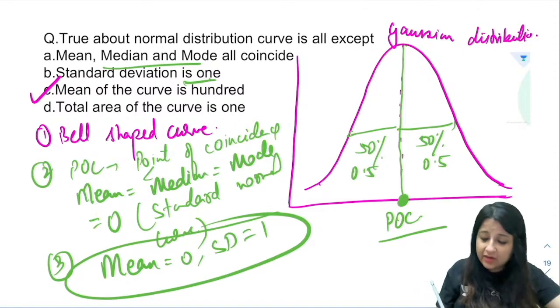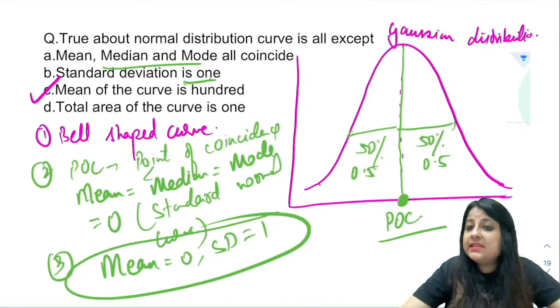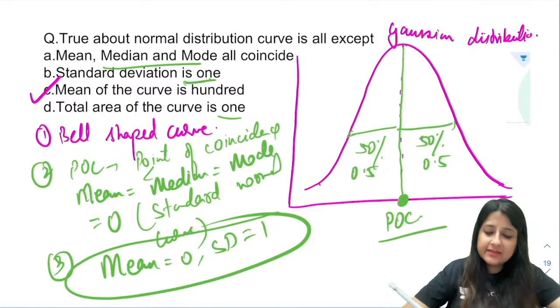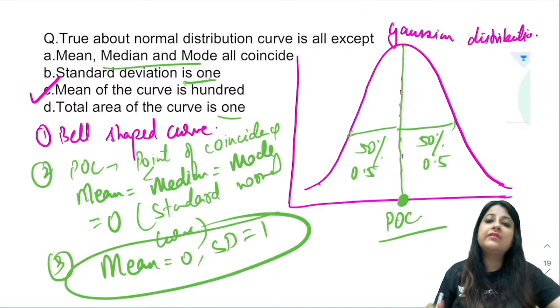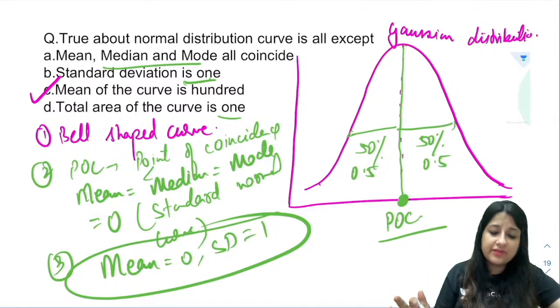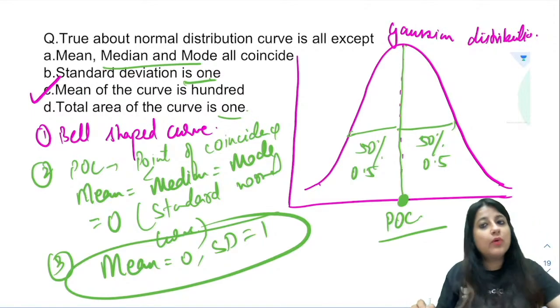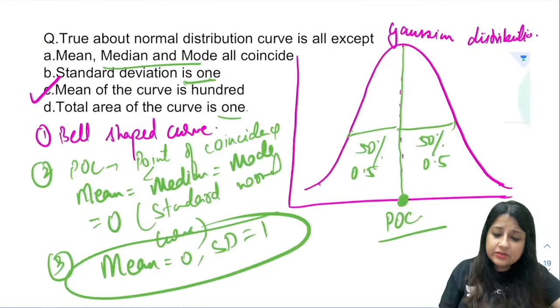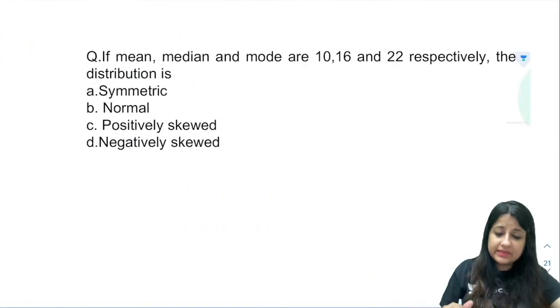This is very commonly asked, guys. Mean 0, standard deviation equal to 1. So what is the total area under the curve? The total area under the curve is obviously 0.5 plus 0.5, which is equal to 1. Got it, everyone? This is a basic. Now in this, I just want you to look at one more thing before we go to this particular thing. Can you tell me the answer to this?